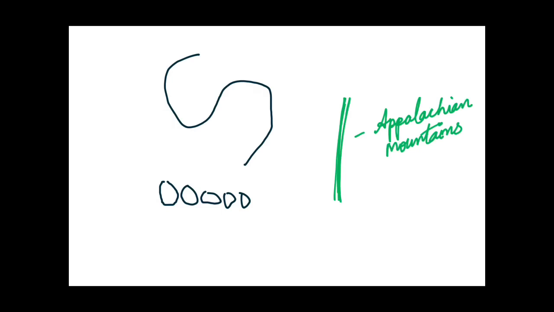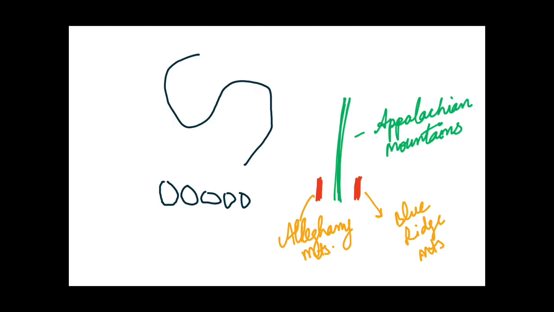And these Appalachian Mountains include 3 ranges, that is Blue Ridge Mountains, Allegheny Mountains and Notre Dame Mountains. I'm just showing you. As you can see over here, to the west of these Appalachian Mountains lies Allegheny Mountains, and to the east of these Appalachian Mountains lies Blue Ridge Mountains, and to the north of these mountains lies Notre Dame.